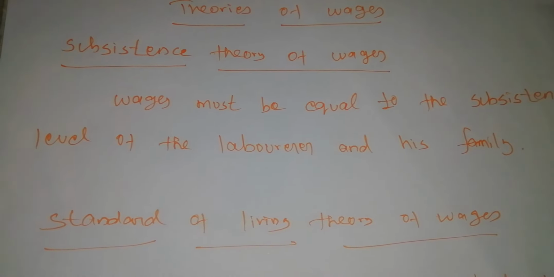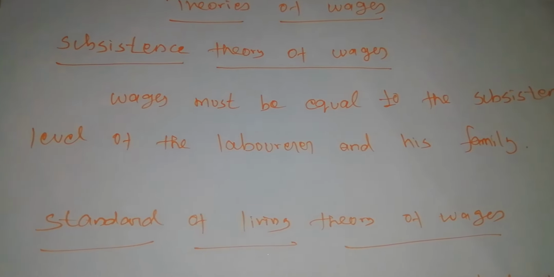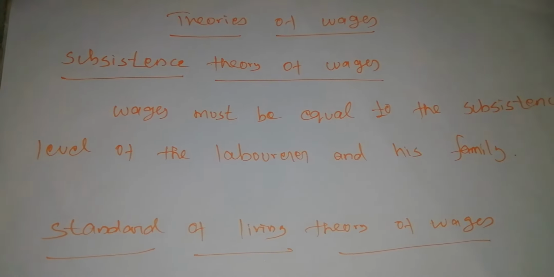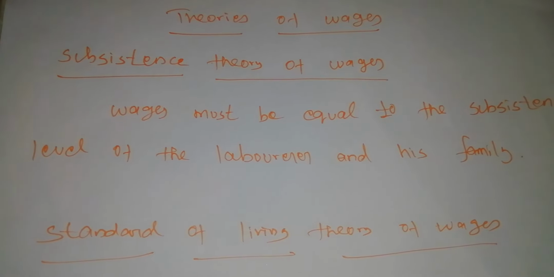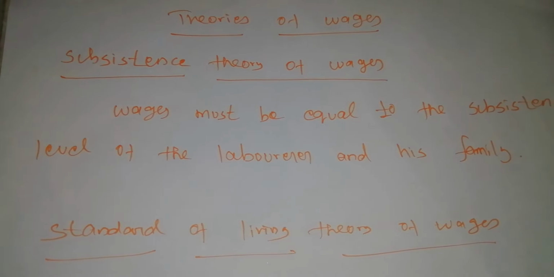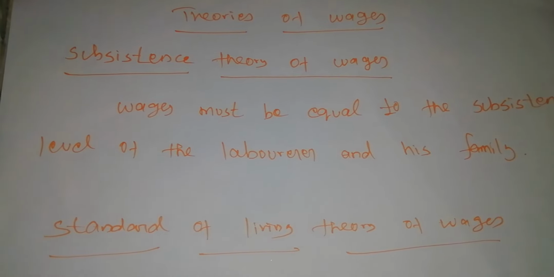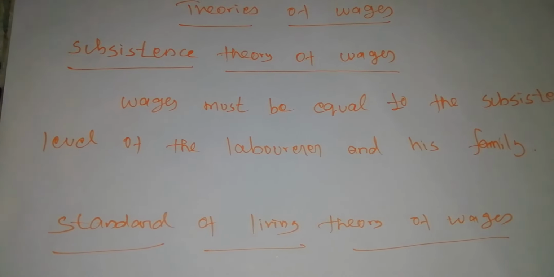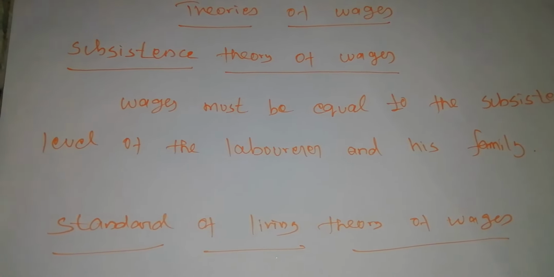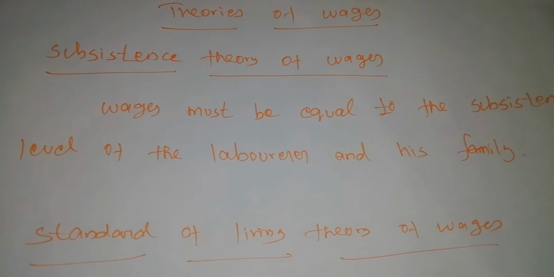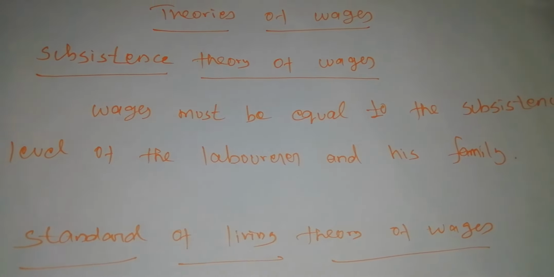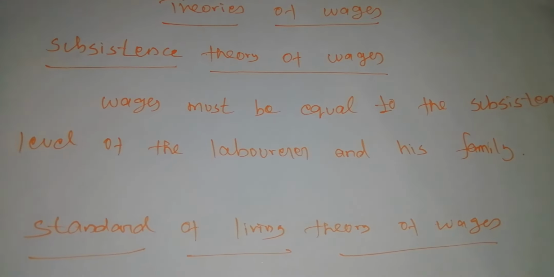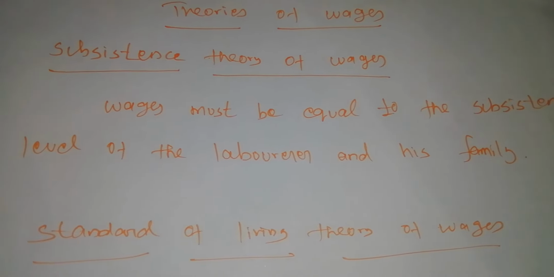According to this theory, wage must be equal to the subsistence level of the laborer and his family. Before that, we have to understand the meaning of subsistence level. Subsistence means the minimum amount of food, clothing and shelter which workers and their family require for existence. If any laborer goes to work, the wage must be equal to their subsistence level. Subsistence level means the basic necessity of life.